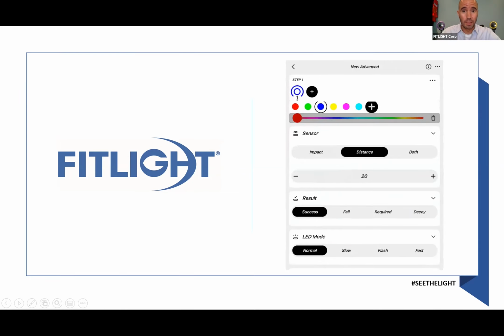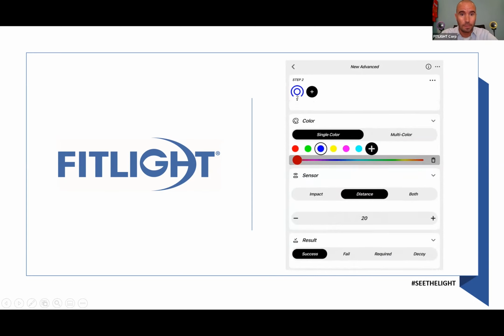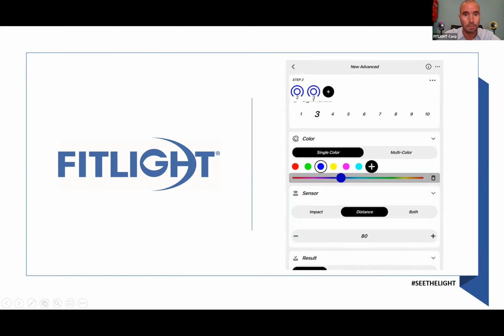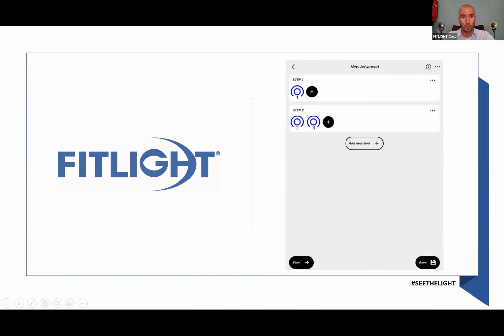Fit light number 1, because fit light number 1 is where you go to first. As you see, I set it to distance. 80 centimeters, which is the furthest away because I want to run past that light. Okay. Then I'm going to program step number 2, which is after step number 1. Step 2 will be light number 2 and light number 3. They'll both have distance 80 centimeters. There you go. Now, if I would run this, light number 1 will go on first. Once I deactivate that light, light number 2 and 3 will go on at the same time.